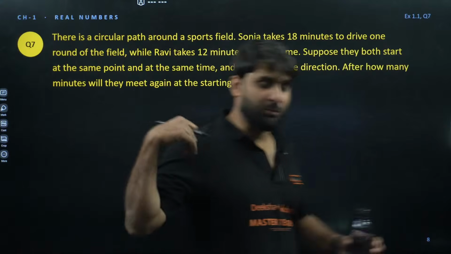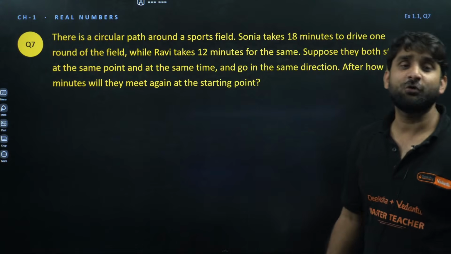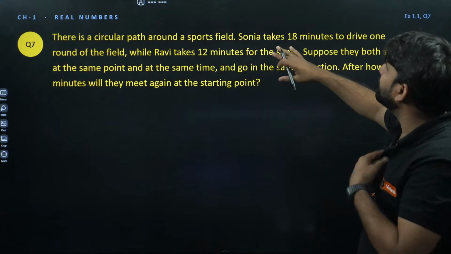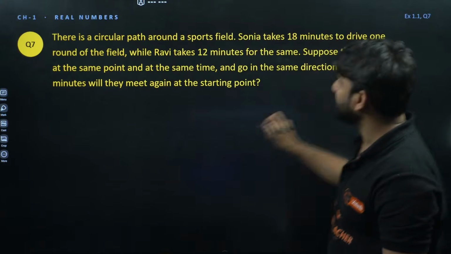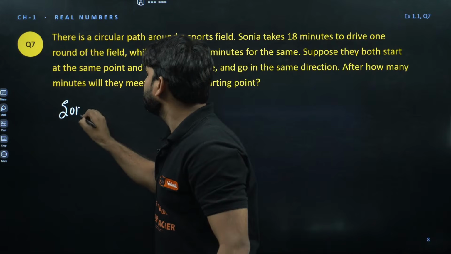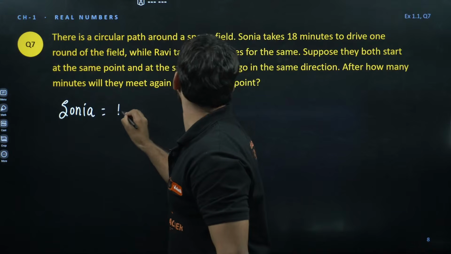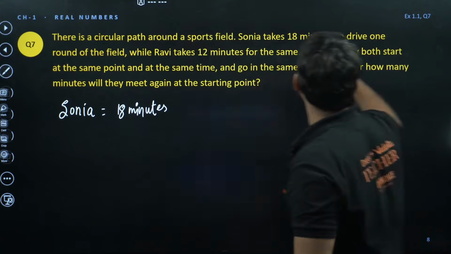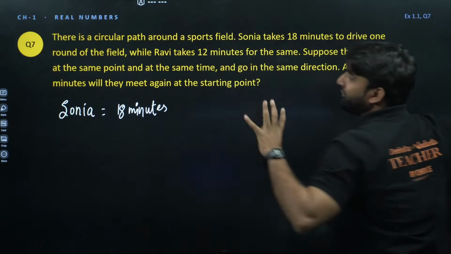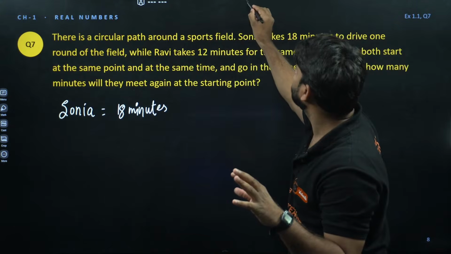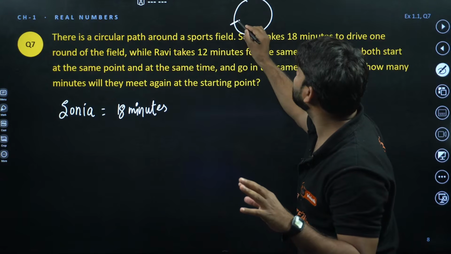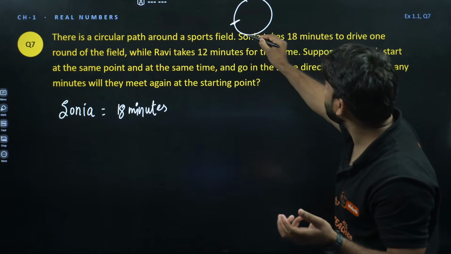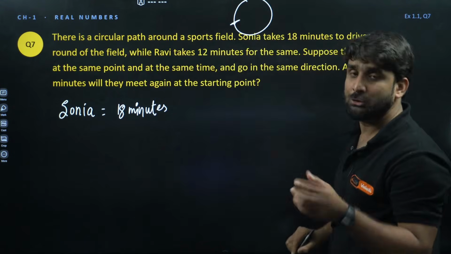Okay, this is the word problem question from real numbers. Please focus, everyone. There is a circular path around a sports field. Sonia takes 18 minutes. So Sonia is a girl and she is taking 18 minutes to drive one round of the field. So there is a field and Sonia is starting driving her scooty or bike, whatever she has, and she is taking 18 minutes to complete one round.